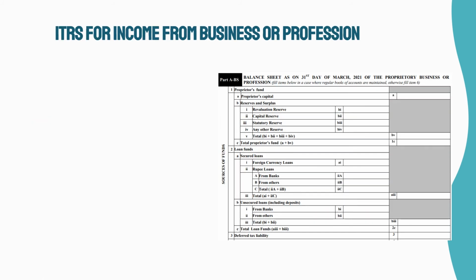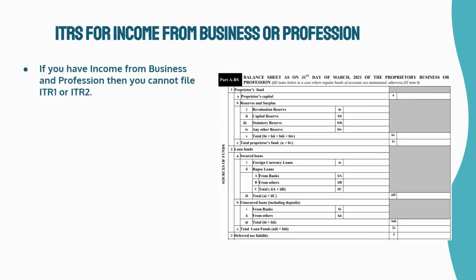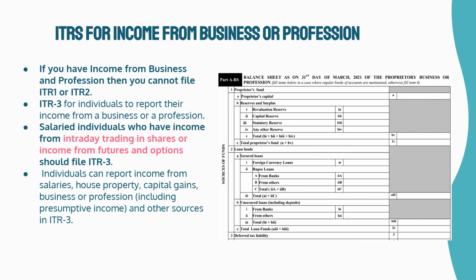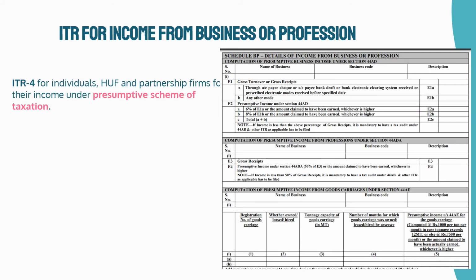ITRs for income from business or profession. If you have income from business and profession, then you cannot file ITR1 or ITR2. An individual can only file following ITRs. ITR3 for individuals to report their income from a business or a profession. Salaried individuals who have income from intraday trading in shares or income from futures and options should file ITR3. Individuals can report income from salaries, house property, capital gains, business or profession, including presumptive income and other sources in ITR3. ITR4 for individuals, HUF and partnership firms for their income under presumptive scheme of taxation.